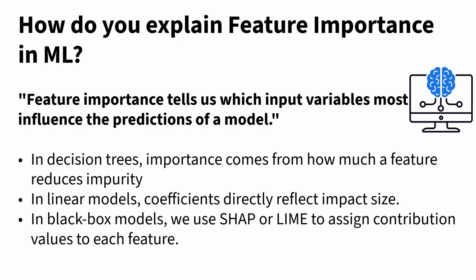This is the first question. Feature importance tells us which input variables most influence the predictions of a model. For example, in decision trees, importance comes from how much a feature reduces impurity. In linear models, coefficients directly reflect impact size. In black box models, we use SHAP or LIME to assign contribution values to each feature. In a credit scoring model, income and repayment history might be top features, while browser type has little weight. Explaining importance helps stakeholders trust and validate the model.